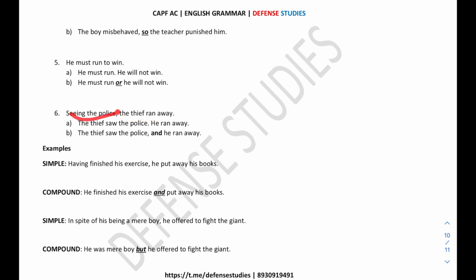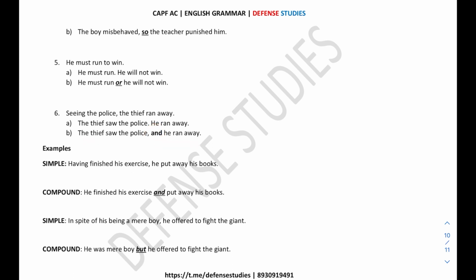So we need to convert this present participle into an independent clause. How we will convert is, we can convert in this way: the thief saw the police. Seeing the police, we have converted in this way: the thief saw the police and he ran away. Both of these are now independent clauses, and we will convert them into a compound sentence with the help of this coordinating conjunction: the thief saw the police and he ran away.